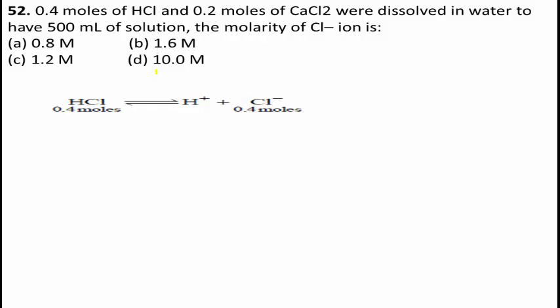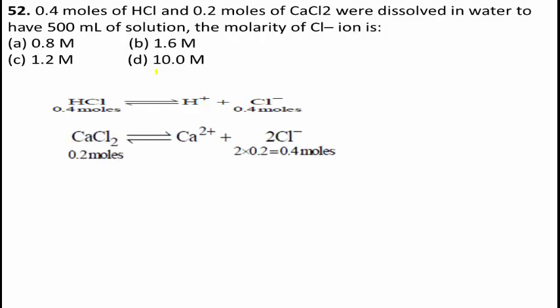Here 0.4 moles of HCl gives 0.4 moles of Cl minus ion. Then CaCl2 changes to Ca2 plus and 2 Cl minus ions. Here 0.2 moles of CaCl2 is involved, therefore 2 into 0.2, 0.4 moles of Cl minus ions are formed.